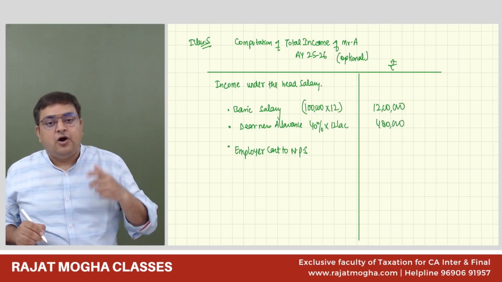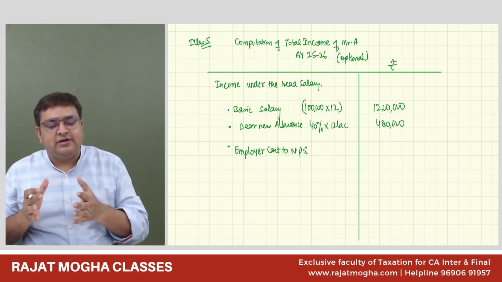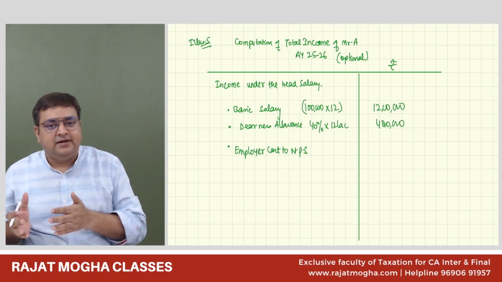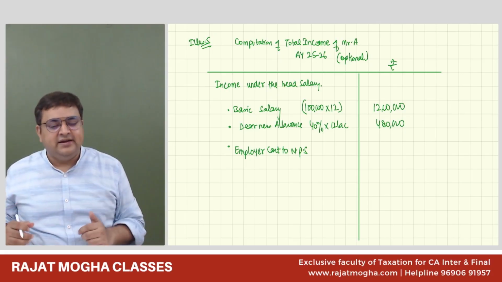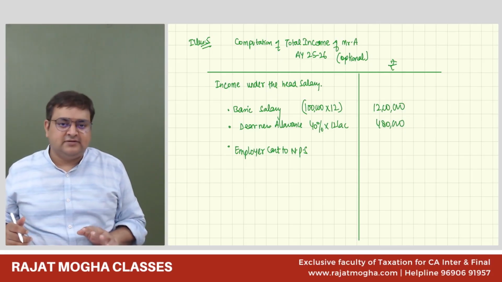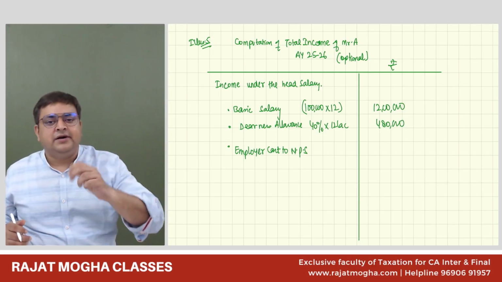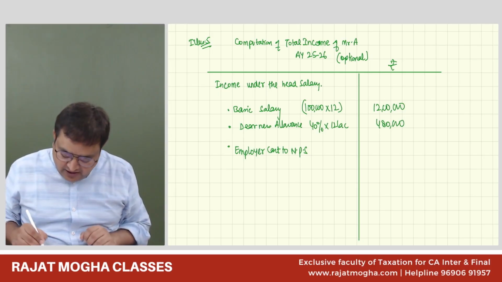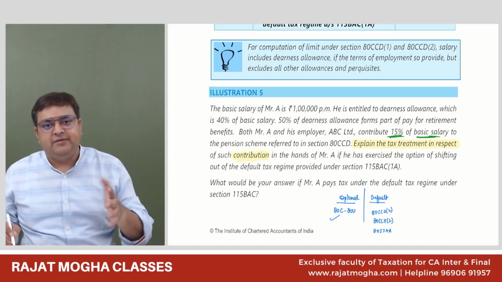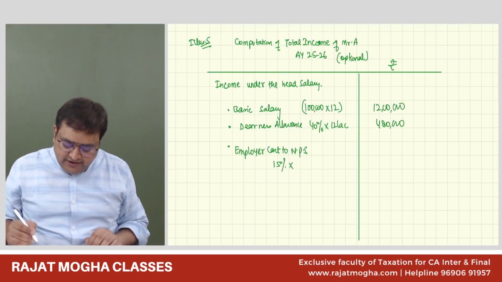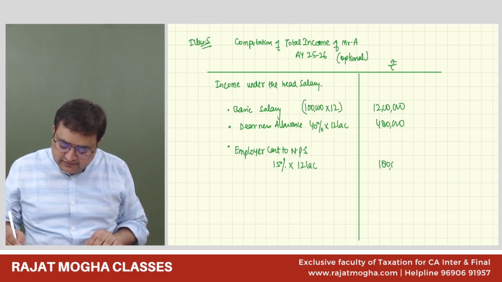Employer contribution. How much are you contributing? See, what we are contributing is out of our salary. It is our investment. But whatever the employer is contributing, that is our income. So that is our salary income, because the employer is actually giving this to us. They are contributing in our scheme account. How much was it? It was mentioned in the question, 15% of basic. Just 15% of the basic salary they are contributing. So 15% of 12 lakh would be 1,80,000 rupees.